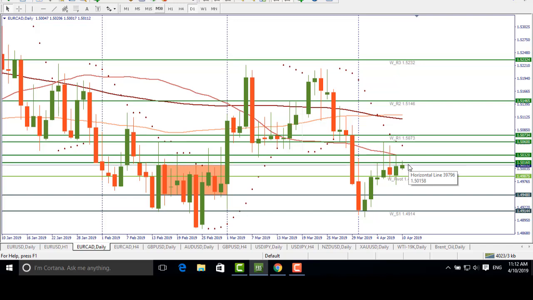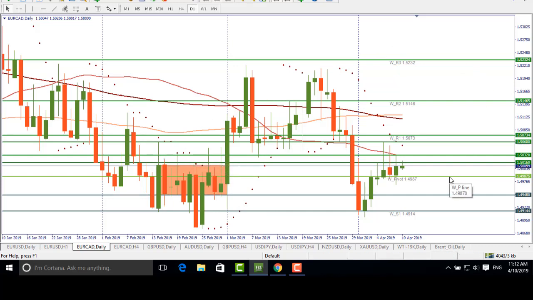We see that the first resistance lies at 150.16. This level is important on the 4-hour chart, and we will consider it later. Then the pair will have to cross the 50-day moving average at 150.32, and after that we can anticipate a rise towards 150.60. This level is important because previously the pair touched this level and the consolidation zone appeared.